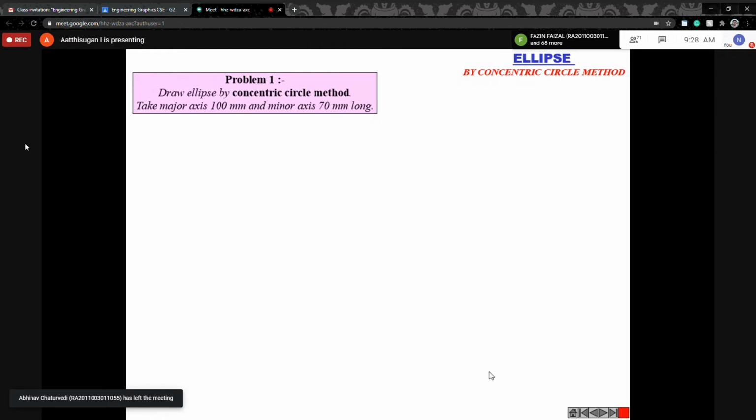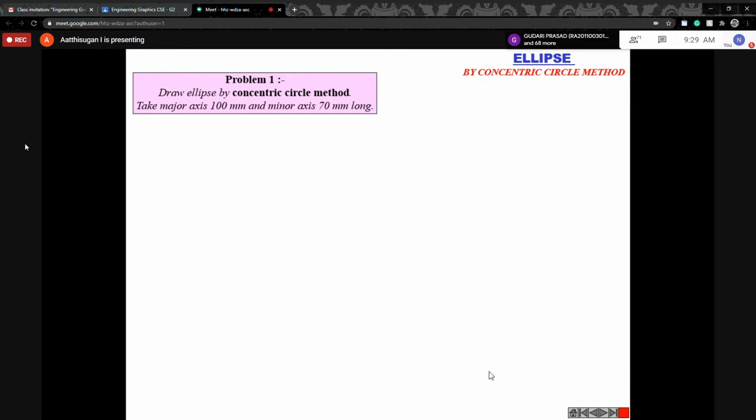Here I have different values, but the concept is the same. First you understand the concept, then you can draw any question. So this is an ellipse by using the concentric circle method. This is the given value: major axis 100 mm, minor axis 70 mm. Our case is different, but the concept is the same, so you have to follow the same steps.